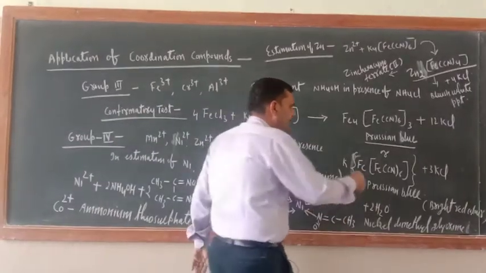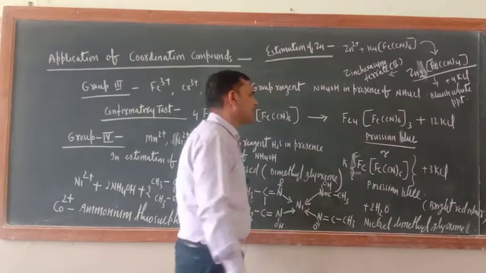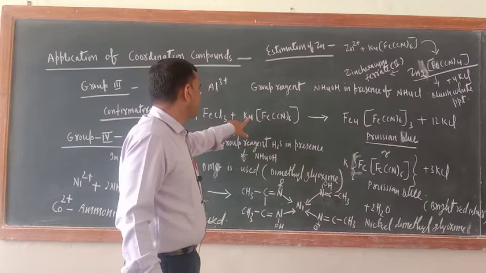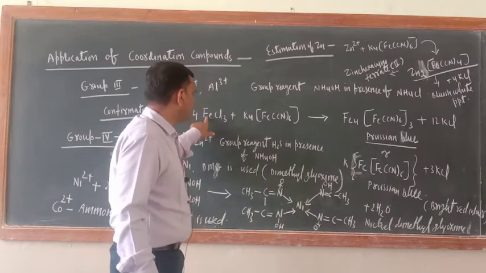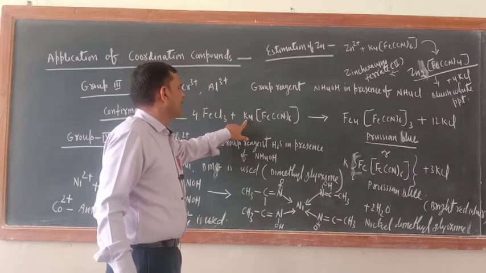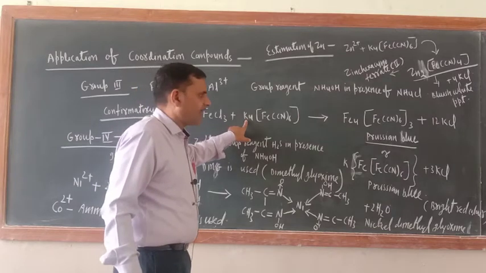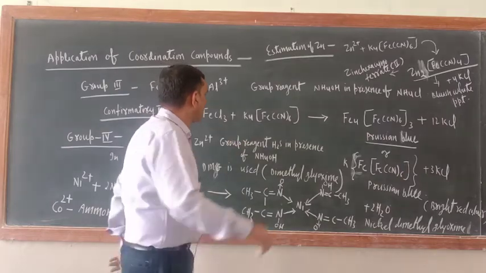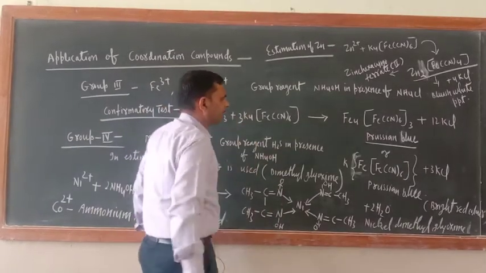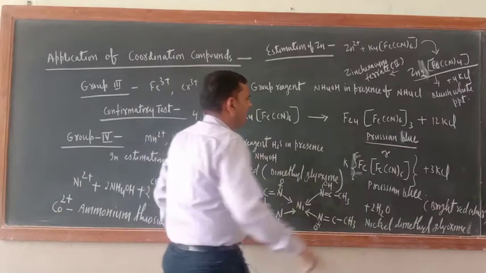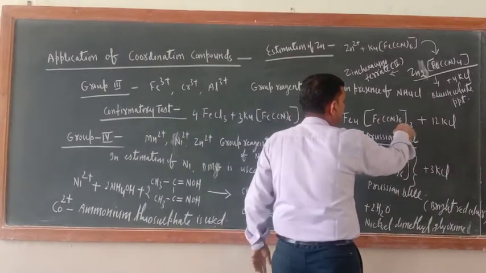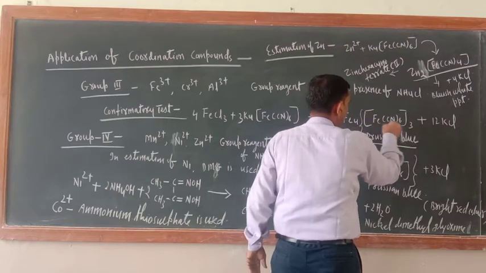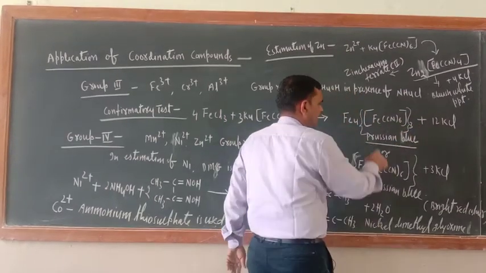So you are getting Prussian blue color. Why are you getting Prussian blue color? Because this Fe will replace these 4 potassium ions, and now write here 3. Okay, yes. Now Fe4[Fe(CN)6] whole thrice. This is whole thrice, like that. Prussian blue.